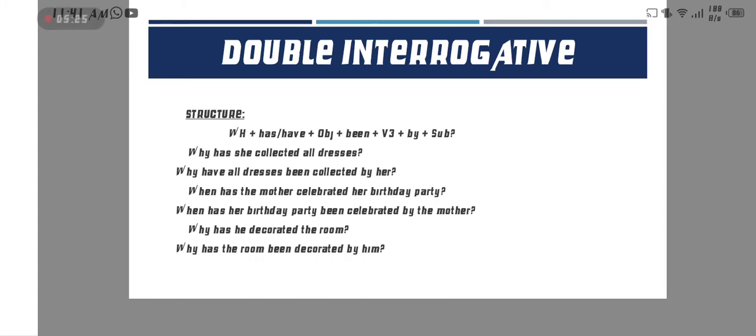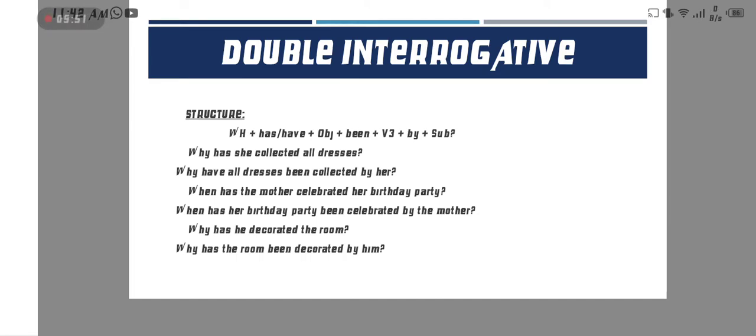Why has she collected all dresses? Okay, so first the WH family word, why, and then have or has, the helping verb, according to the object. Here the object is all dresses, which is plural, so therefore we put have: have all dresses been, third form, collected by, and last the subject, her.